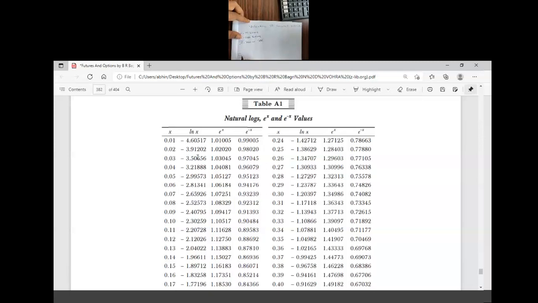So the first case, what is the formula? The formula to find the forward price is F0. Forward price is equal to spot price, current market price, into exponential value, the power RT.